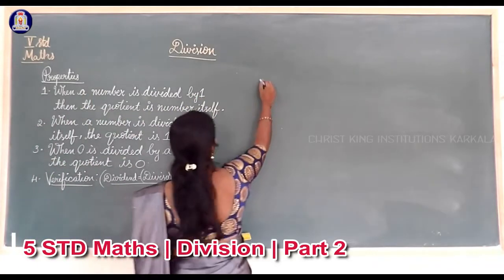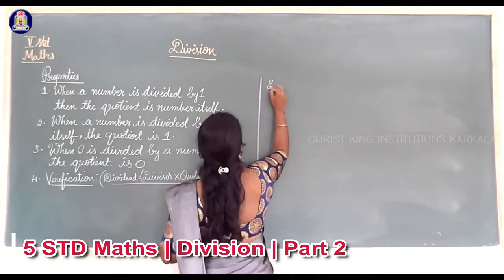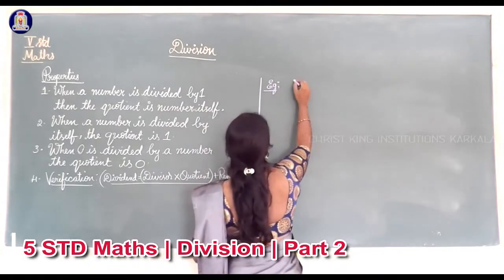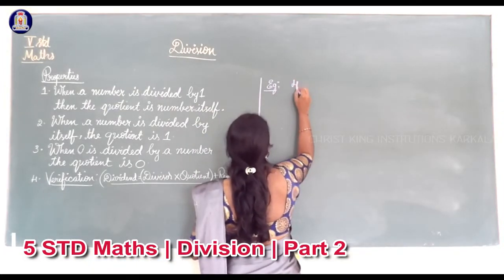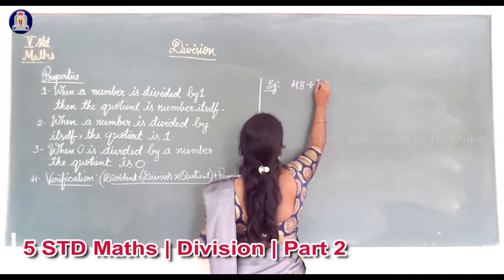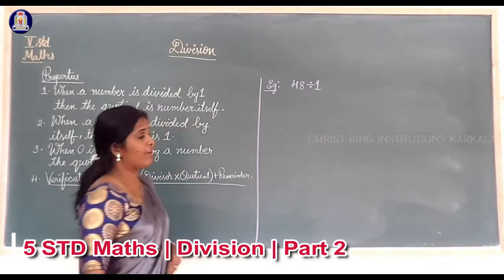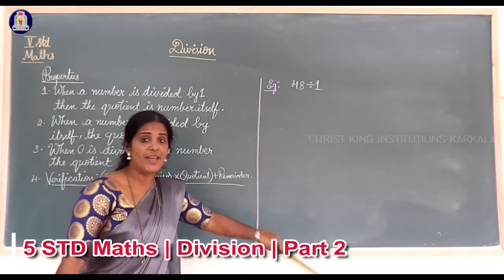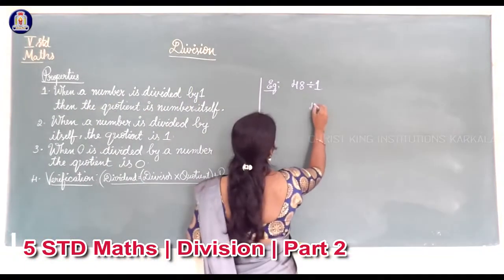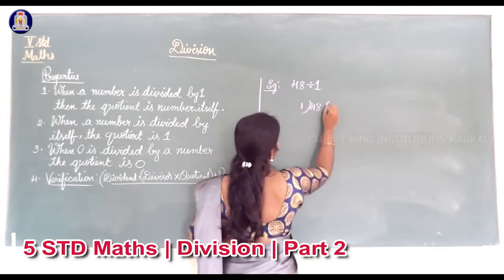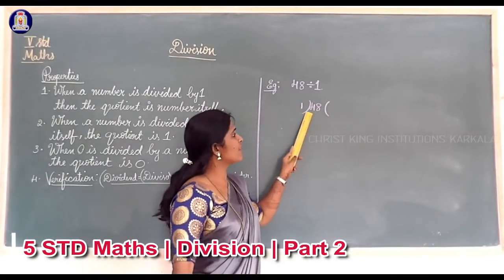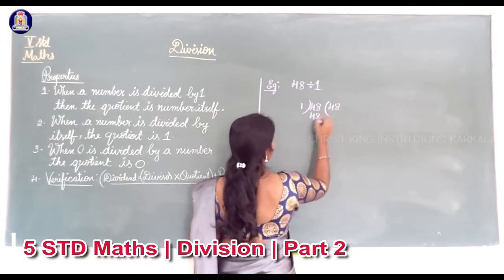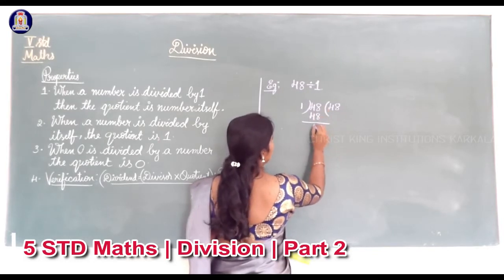For example, I will write here 48 divided by 1. When a number is divided by 1, the quotient is that number itself. We'll check that. 48 and 1. 1, how much are 48? 1, 48s are 48. So 48 minus 48, 0.